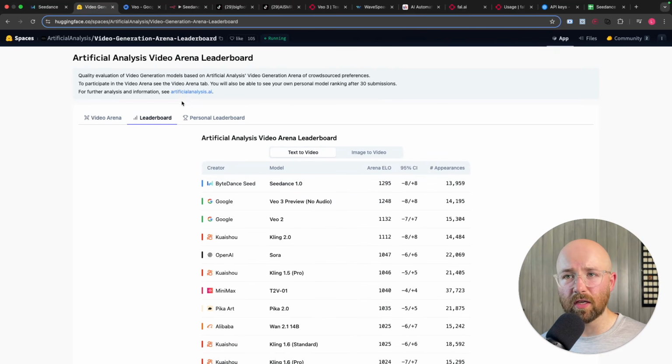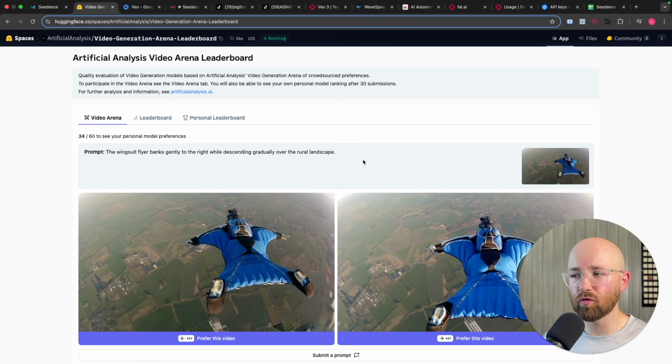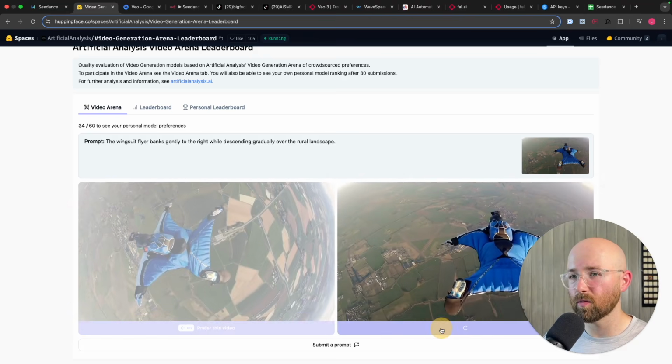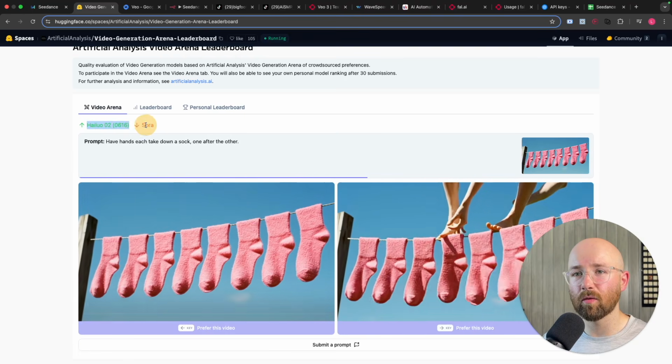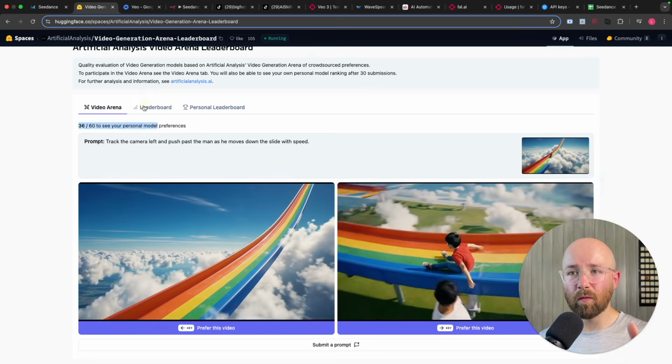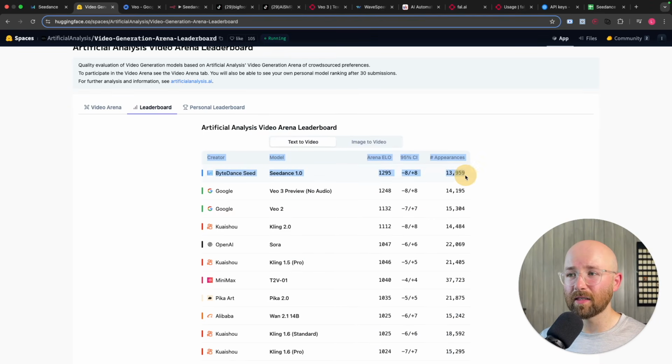Now, what leaderboards are these? It's called Video Generation Arena. So you may have heard of Chatbot Arena, which is basically you get, we'll click on it here, Video Arena. You'll get two videos, right, like this, and you have to decide which you think's better. So if you look at these two, I'd say this one looks better. And up here you'll see that that was Hailuo Sora there, which is actually pretty interesting. From that leaderboard, you can see ByteDance with Seedance is actually number one.